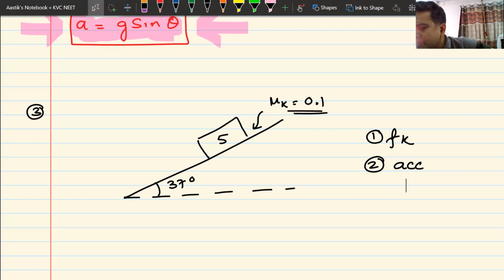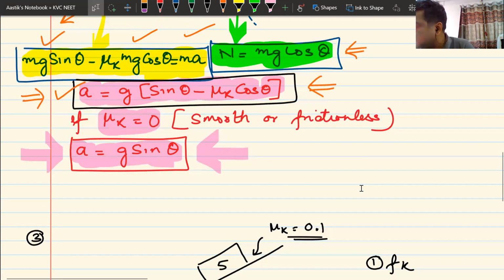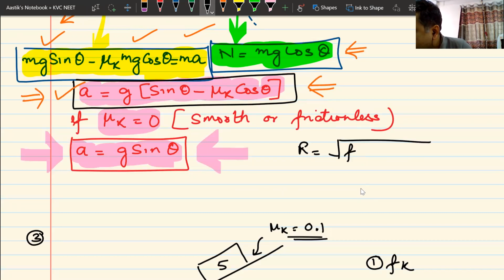Okay, you can find out the value of R in the previous question, under root of Fk square plus N square. Forgot it. Okay. You can just find the value of R. I give you the formula, right? Just find it with Fk square. You know the value of Fk plus N square. And just find the under root and you get your answers.